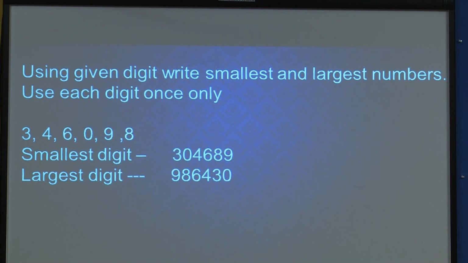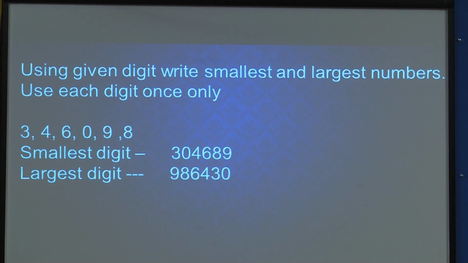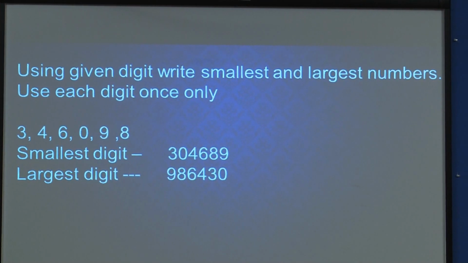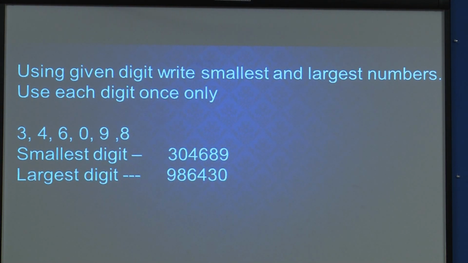What will that be? We have to write it first. I will give one small trick. 0 will not be at the start, because you know 0 is the very smallest, but we have to write a natural number first, then only we can write the 0. So, in the smallest number we write 3 first, as 3 is the smallest out of these. Yes, some of you are saying 0, and you are right, but we have to start with a natural number, not a whole number.